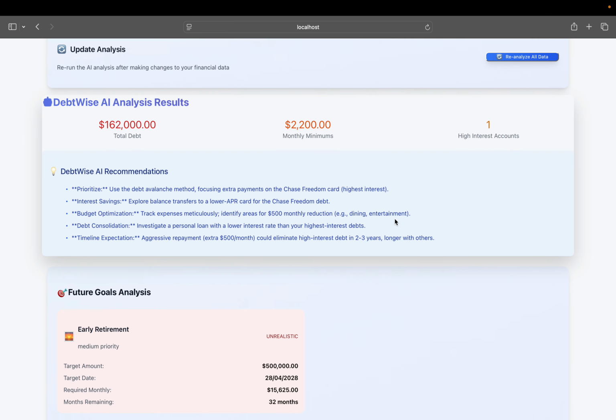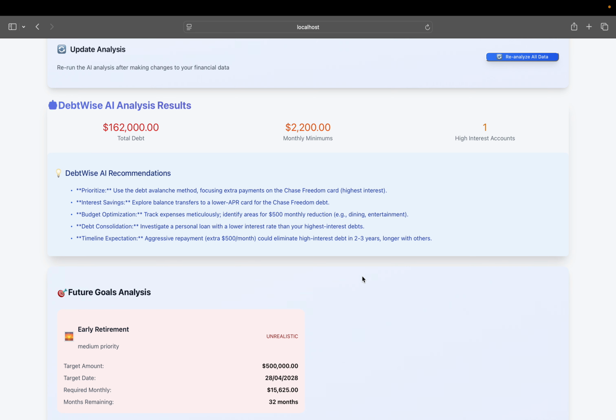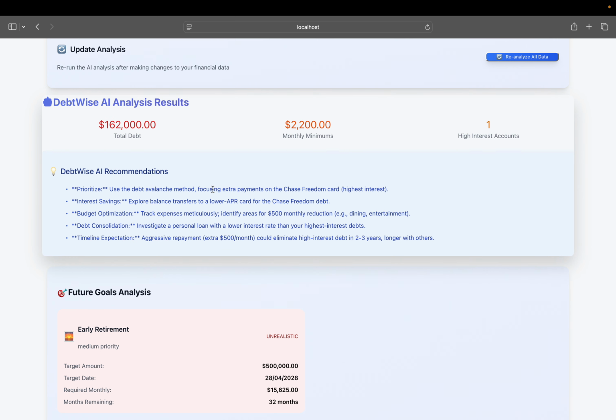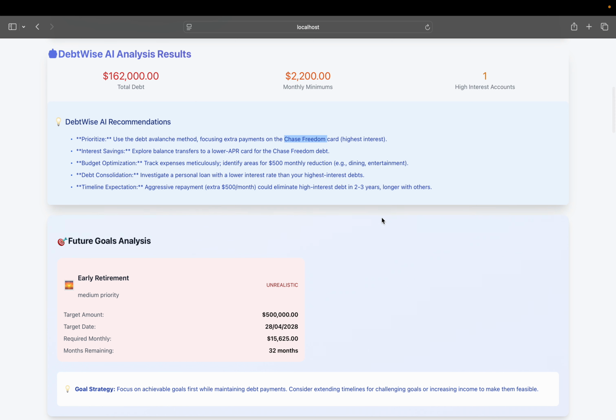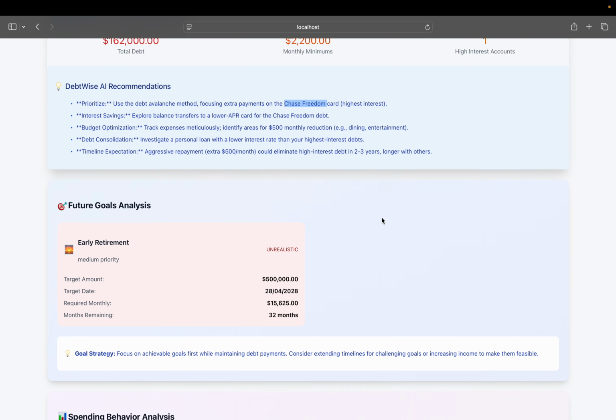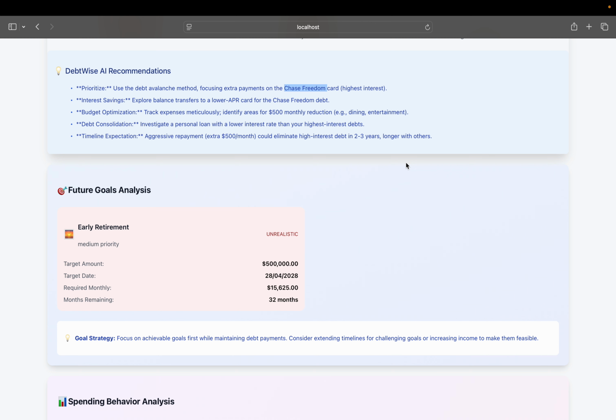So these are the DebtWise app recommendations. What it's saying is better prioritize debt payment for this Chase Freedom account because it has the highest interest rate. Then it has several recommendations on budget optimization, identifying areas for a 500 monthly reduction, like dining and entertainment. It says just look into that one. And the timeline expectation will come even later.